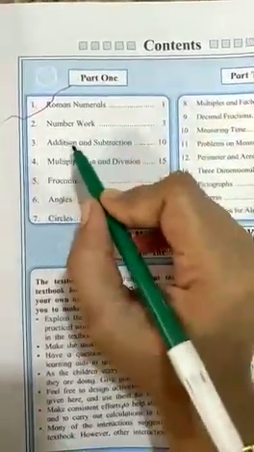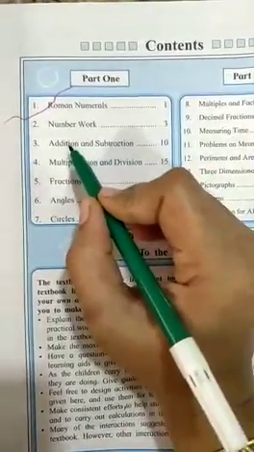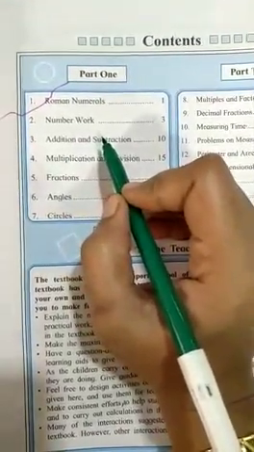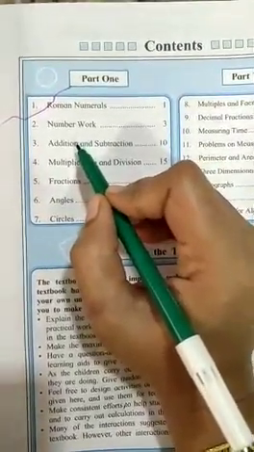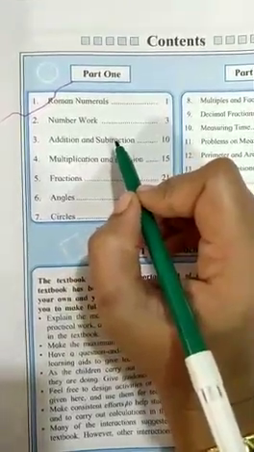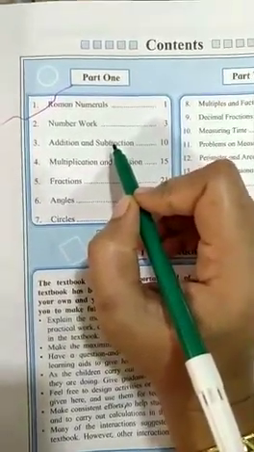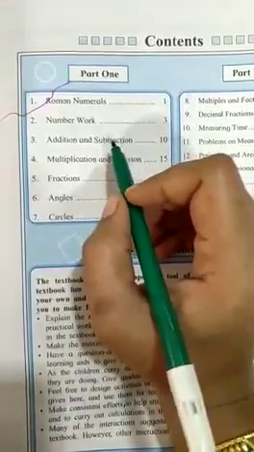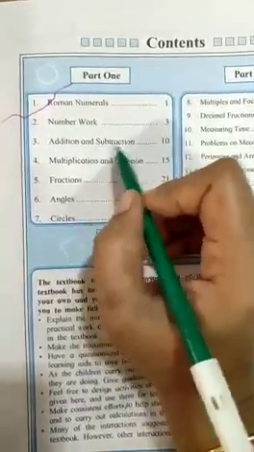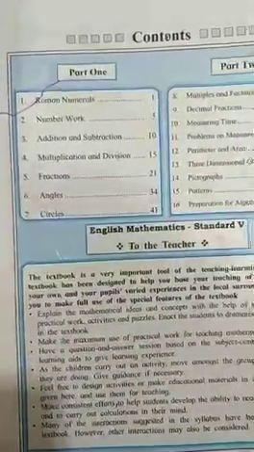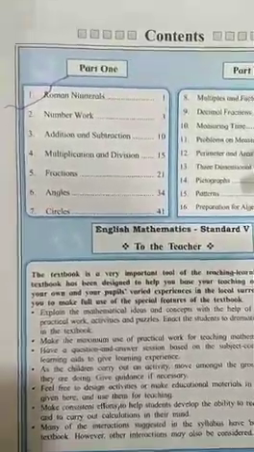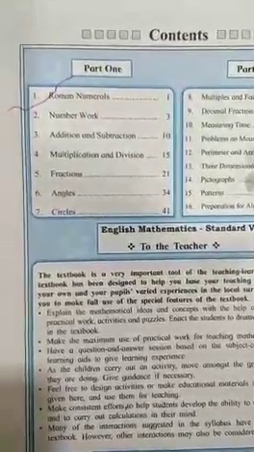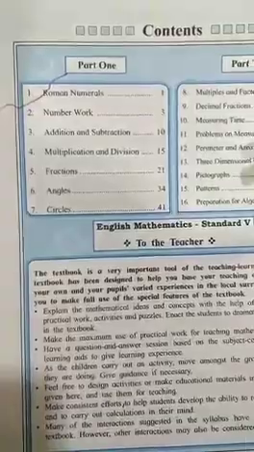And the last topic is addition and subtraction. Simple addition and simple subtraction is given, as well as a simple addition word problem and a simple subtraction word problem. And one word problem is having both addition and subtraction. So with this we have done with our revision of 3 chapters: Roman numerals, number work and addition and subtraction.